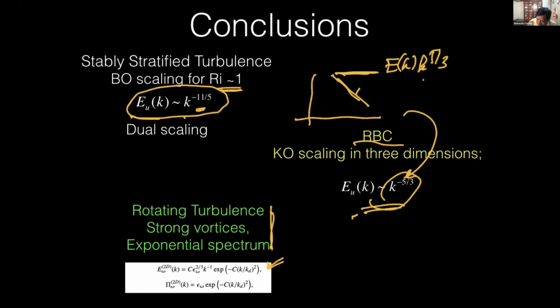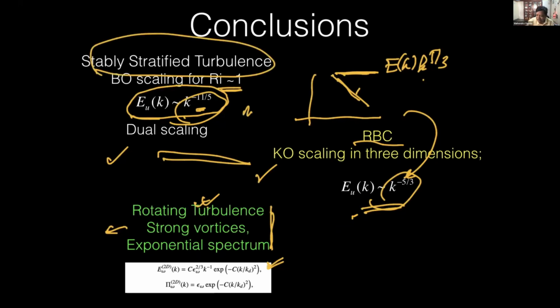These are the conclusions. For these two cases, the kinetic energy flux is positive. For rotating turbulence, kinetic energy flux is negative for a very tiny regime, but enstrophy flux is positive, which leads to the spectrum. So fluxes are easy to compute now. I will not be able to tell you right now, but it is a standard thing which can be done. Now, coming to your question about forcing.